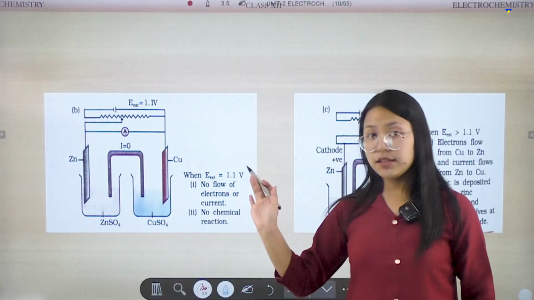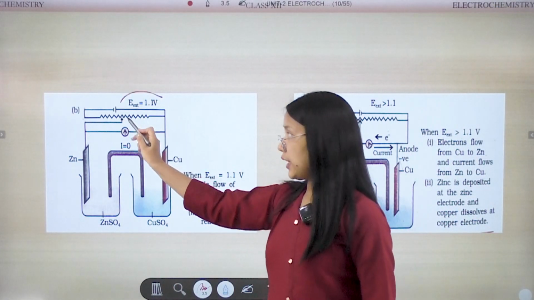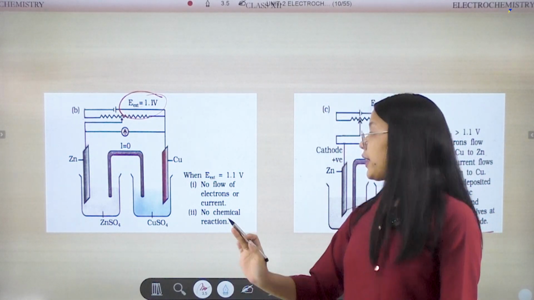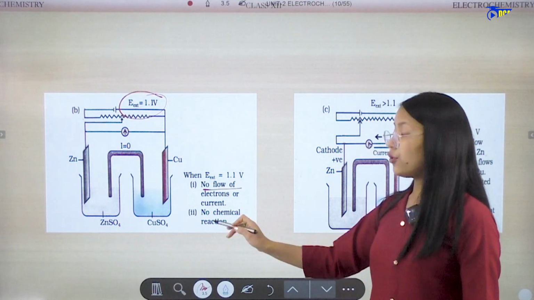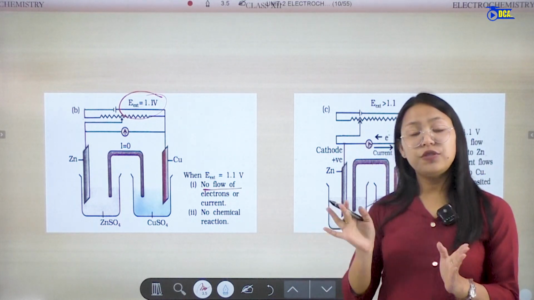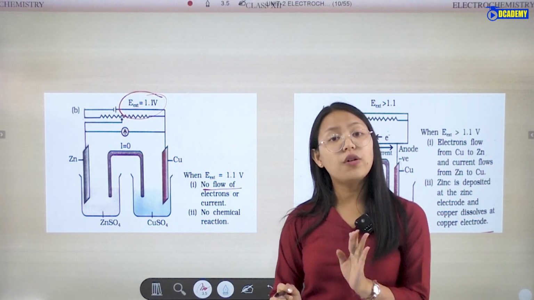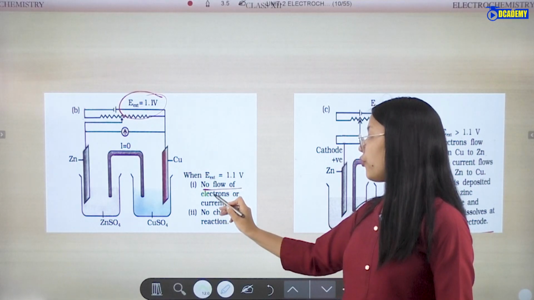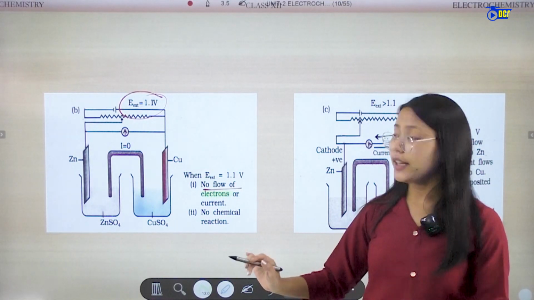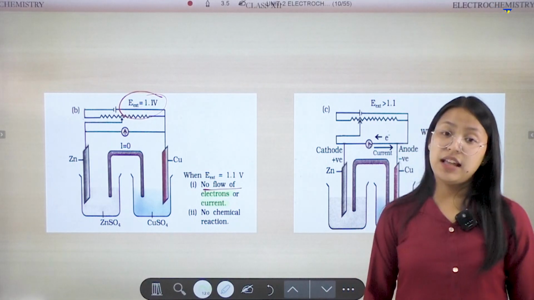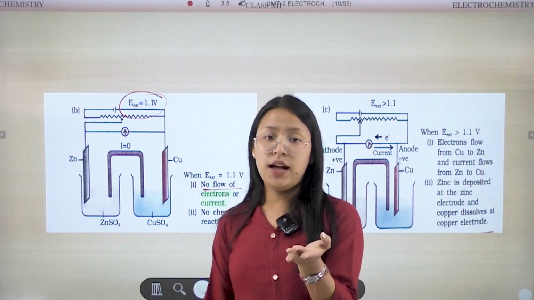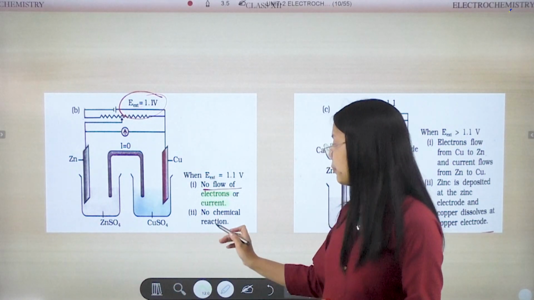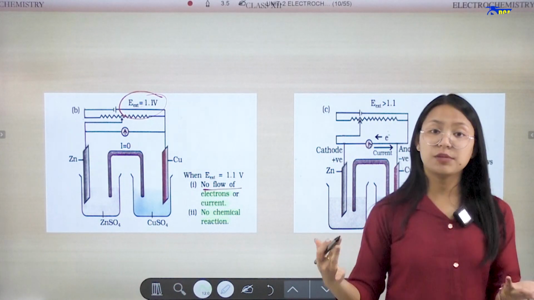In case B, the electrode potential is 1.1 volt. There will be no flow of electron, so there will be no flow of the current. And that means no chemical reaction takes place.